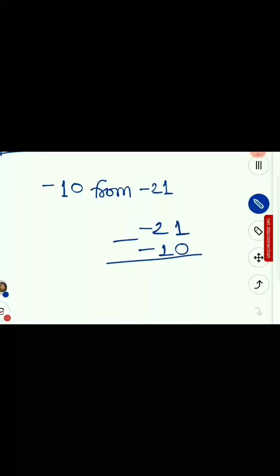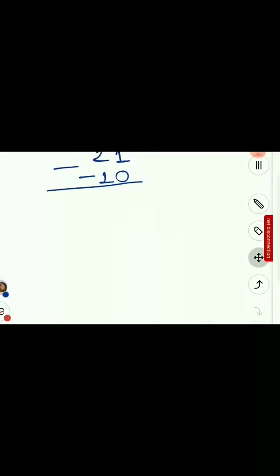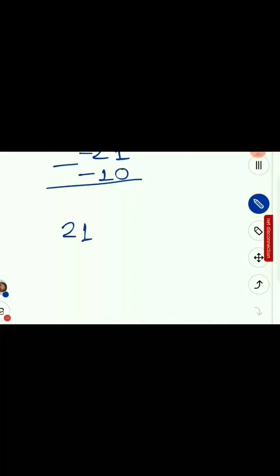We have to subtract minus 10 from minus 21. So the question is minus 21 minus minus 10. Now minus of minus is plus. So the question becomes minus 21 plus 10.